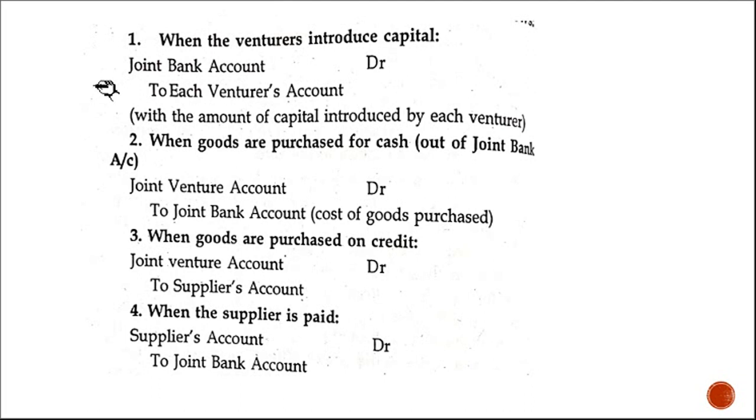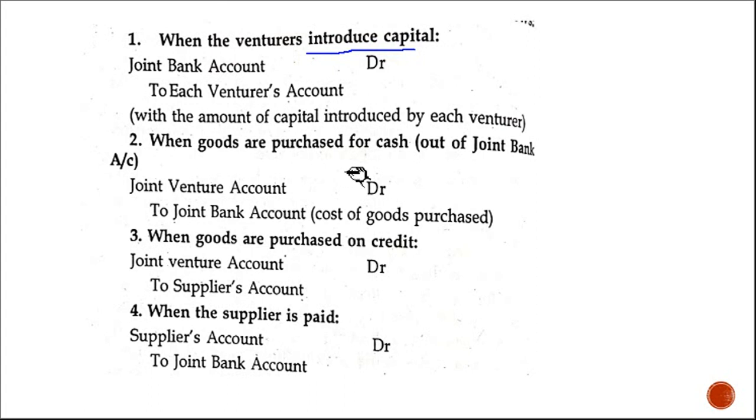Everything we are putting in a bank account. So joint bank account debit. Two, who gave the capital? The venturer. So when each venturer introduces the capital, joint bank account debit to venturer's account. Clear?